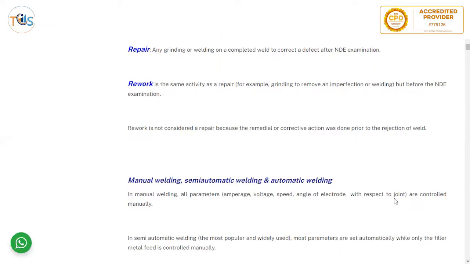So rework is not considered repair because the remedial or corrective action was done prior to the rejection of the weld. The weld was not rejected, so we call it a rework.